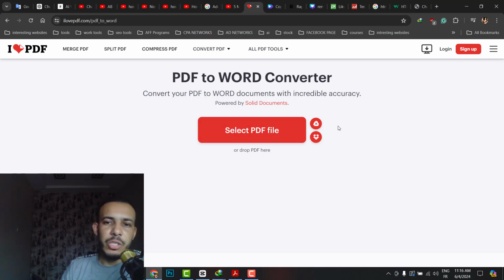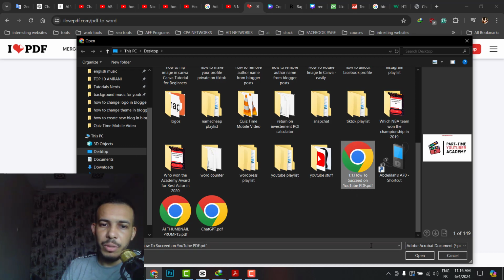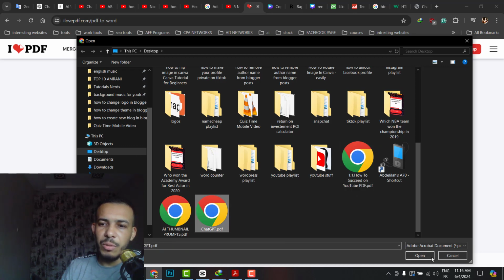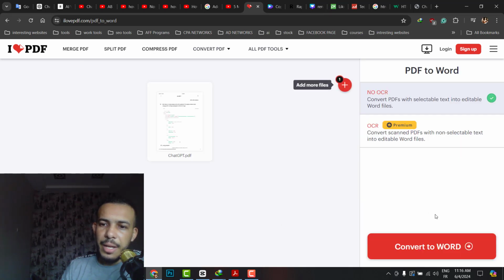Also, you can share it from Google Drive and from Dropbox. For me, I will just click on select PDF file. Then let's choose a PDF file. Let's say this one, for example, or let's say this one. Click open, and now click on convert.